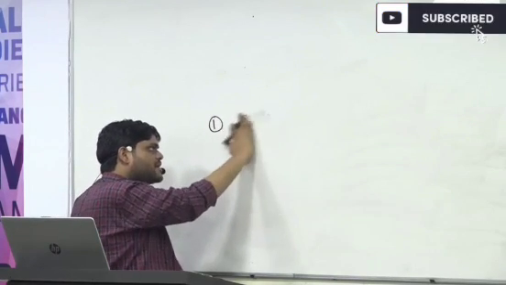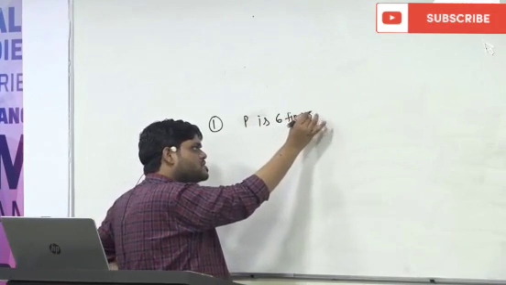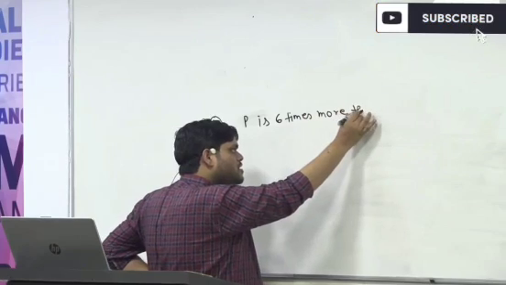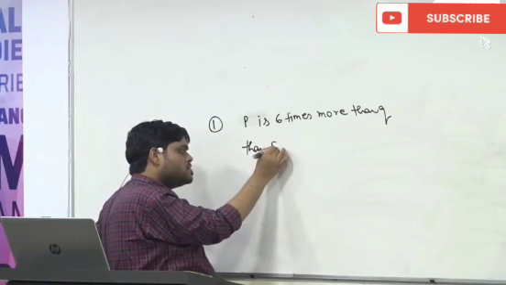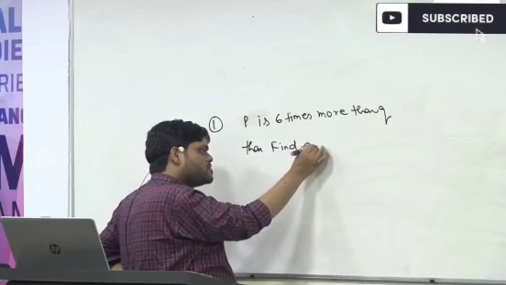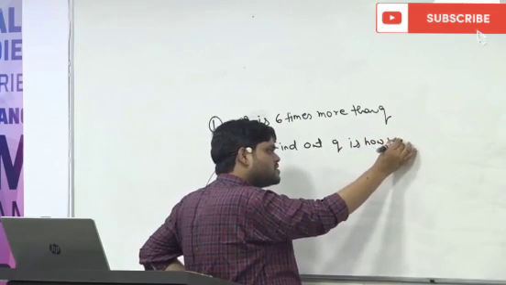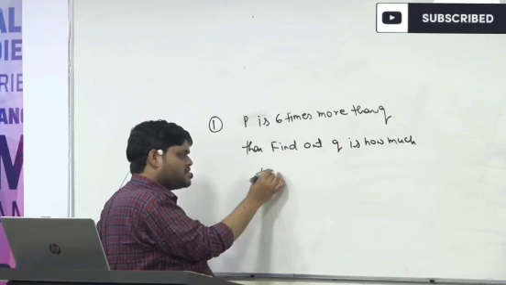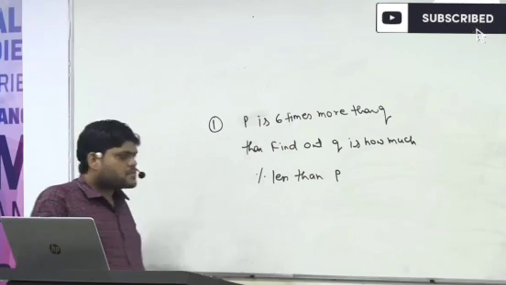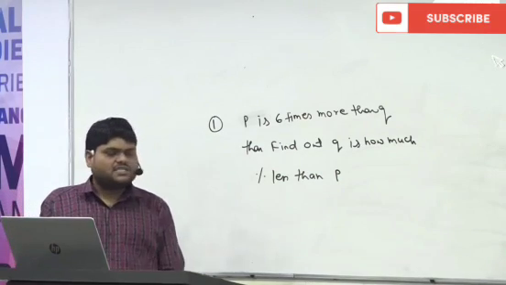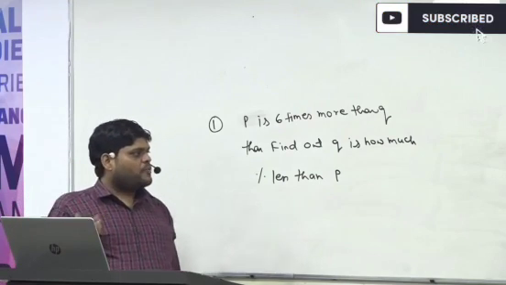P is 6 times more than Q. Then find out Q is how much percent less than P.